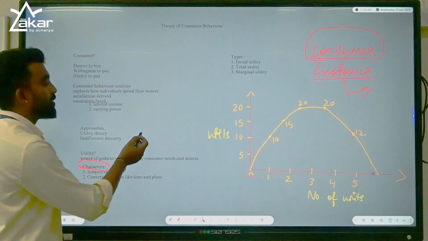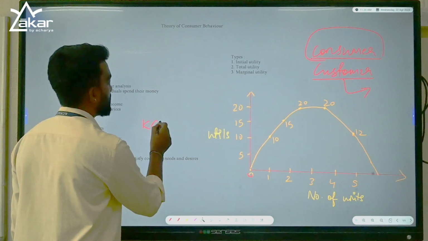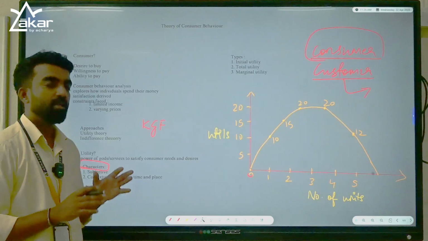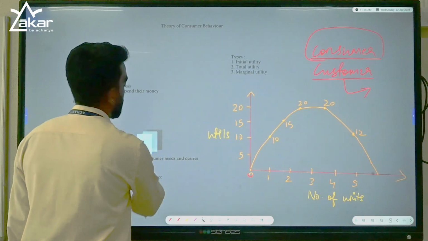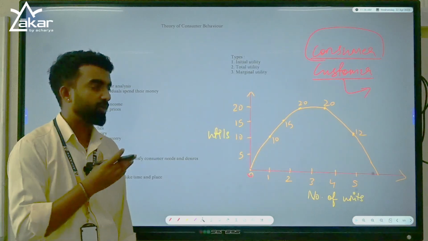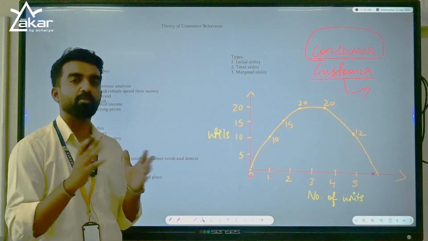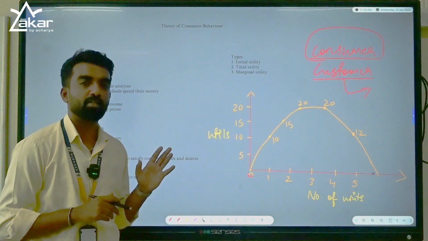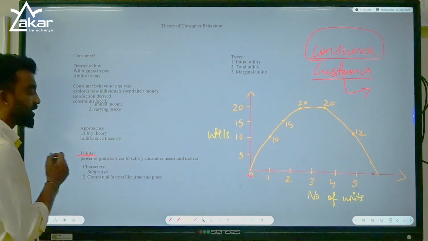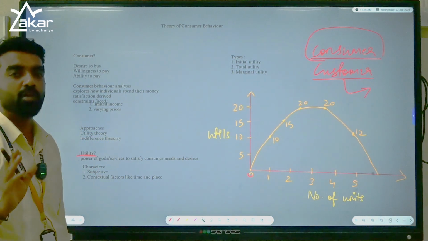You cannot say one movie, let's say KGF for example, some people have liked it, some people did not like it, some people liked it too much, some people said it is average. How? It's the same product or a same service which is served to everyone. Same movie is given for everyone. But some say I am completely satisfied, some say I am not satisfied. Why? It is a character of utility. Satisfaction is not same for everyone.